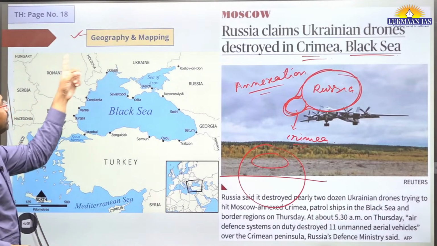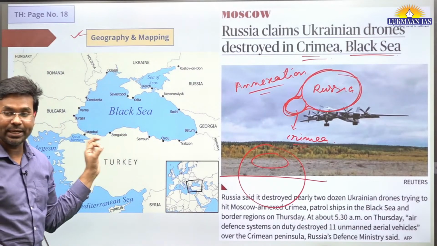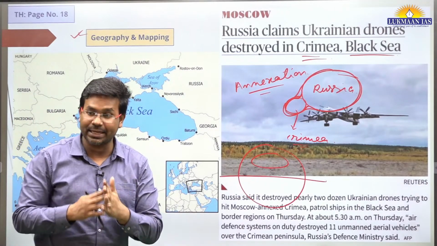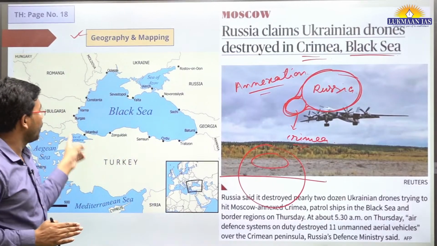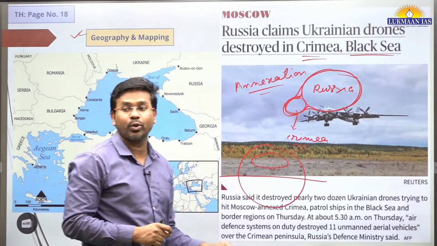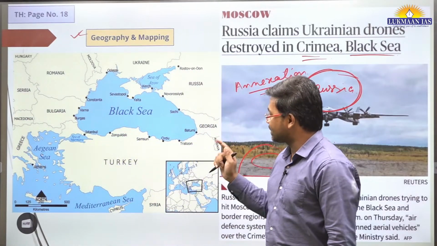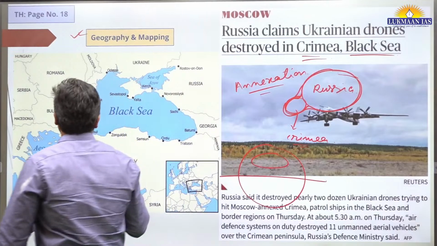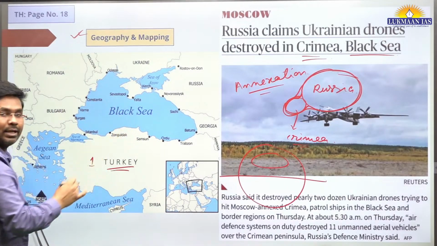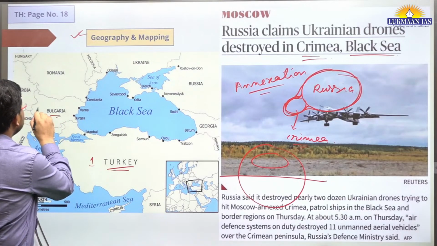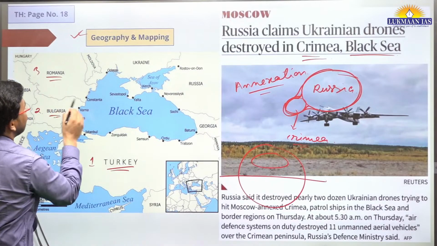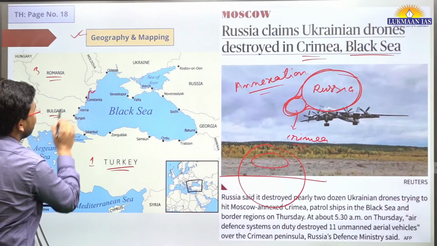What are the names of the countries that are surrounding the Black Sea? There are 6 countries that have a border with the Black Sea. These borders are known as coastal boundaries. Number 1 country is Turkey. It has a coastal boundary with the Black Sea. Number 2 is Bulgaria. Number 3 is Romania, which also has a coastline with the Black Sea.